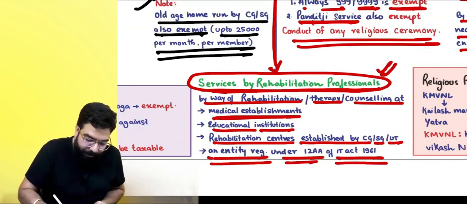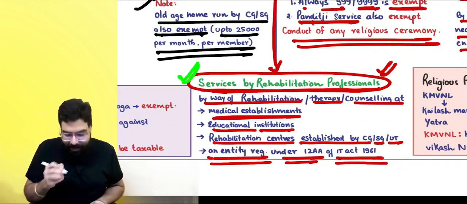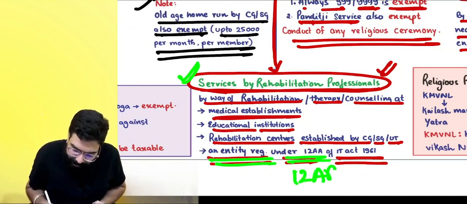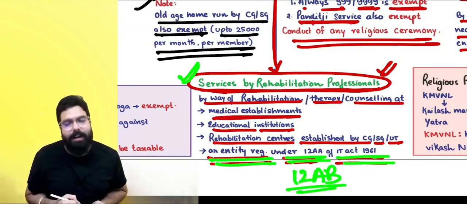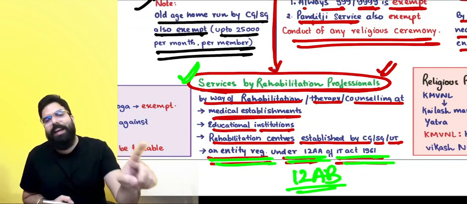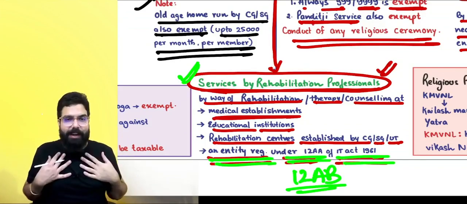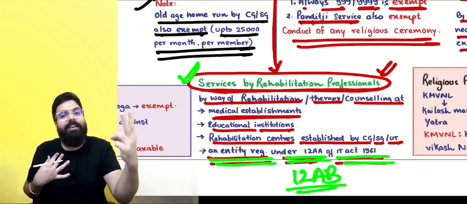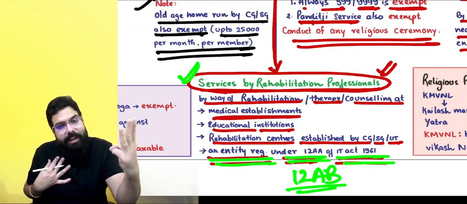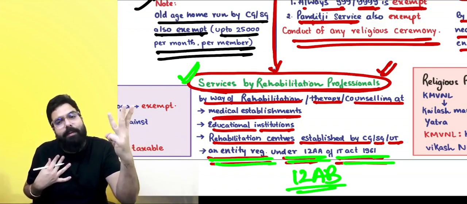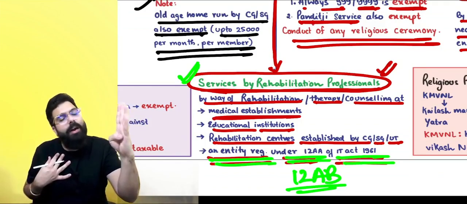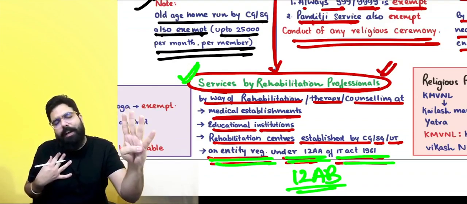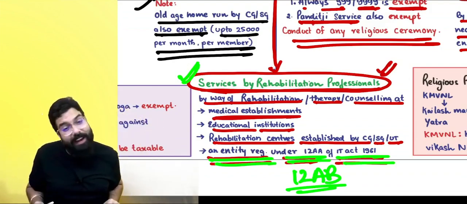So, a rehab professional giving services at an entity registered under 12AA or 12AB, write the word 12AB of the Income Tax Act, shall also be exempted. So, if I am a rehabilitation professional providing my services at a medical institution, educational institution, or rehabilitation center established by the government, or at an entity registered under 12AA or 12AB of the Income Tax Act, my services shall also be exempt.